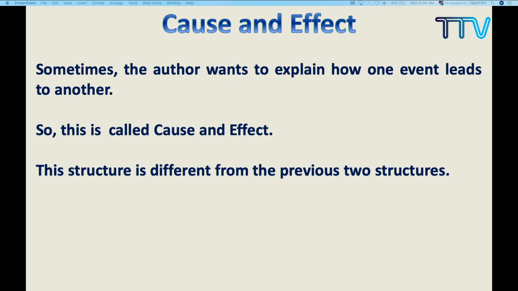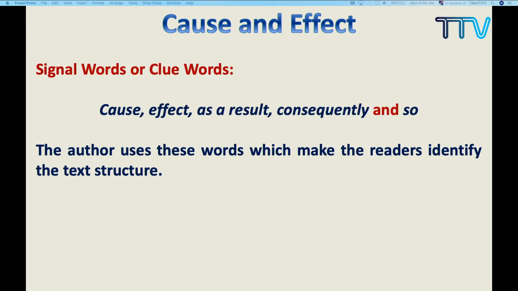Okay, now let us see how this cause and effect text structure looks like. And let us also talk about the clue words or the signal words. What are the clue words? Yes, these are the words: cause. By looking at these words, you will just get some idea that this is about cause and effect. Cause, effect, as a result, consequently, so. Now these are some of the signal words. The author uses these words which makes the readers identify the text structure.